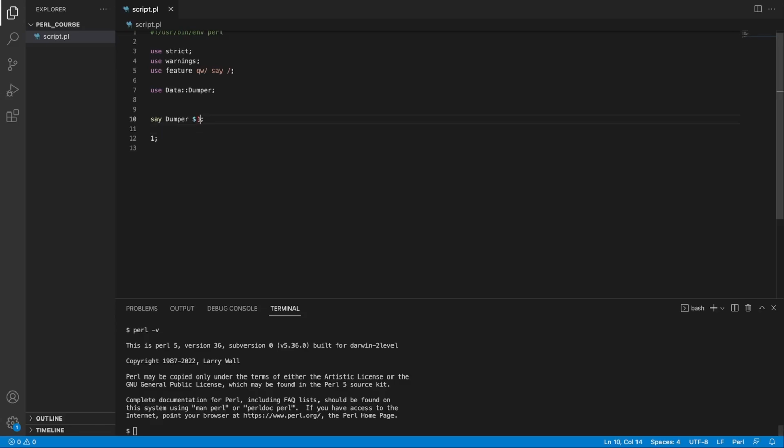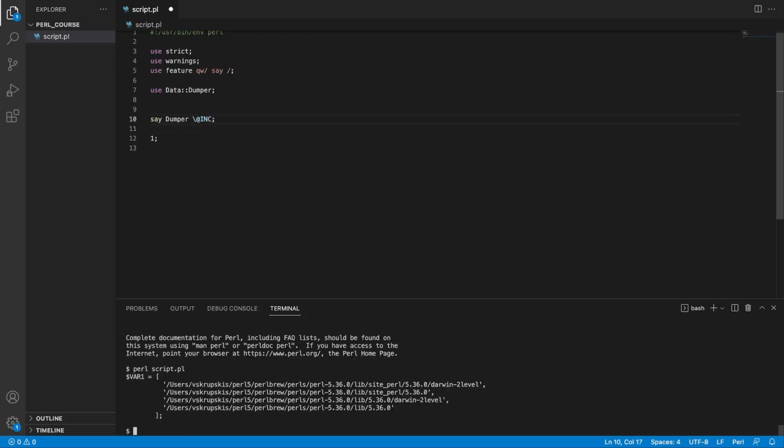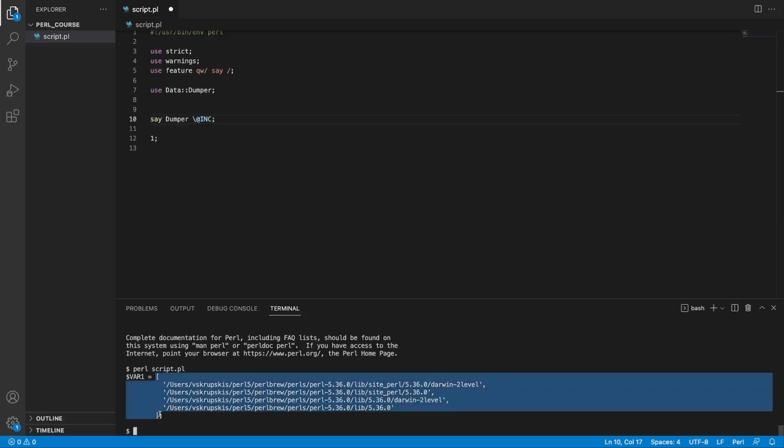Let's explore this array called @INC, or includes. If I print this out in the terminal, I'm going to see a couple of things currently in this array. And what @INC, which stands for includes, holds is the actual paths to modules and current Perl version core modules that we can use in our code.